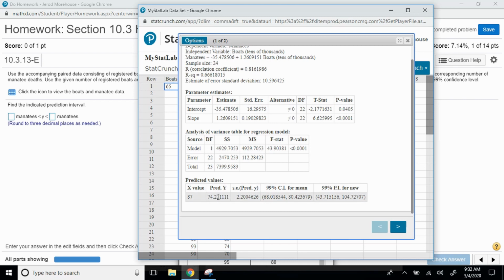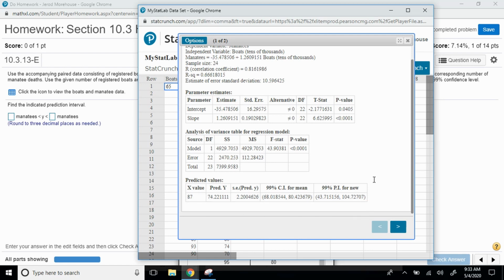Now, the actual predicted value for 87 is 74.22. Now, even though that's a point estimate, we're not 100% confident that's the actual number of manatee fatalities. So like we did before, we're going to build a confidence interval around that value.